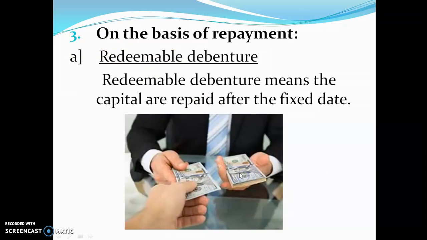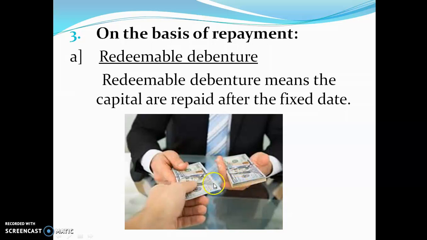We proceed further on the basis of repayment. Repayment means to return. See here in this picture, the company is returning the debenture holder's capital back to the debenture holder. Yes, the debenture holder's money is always to be returned.